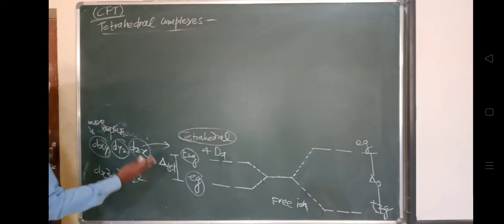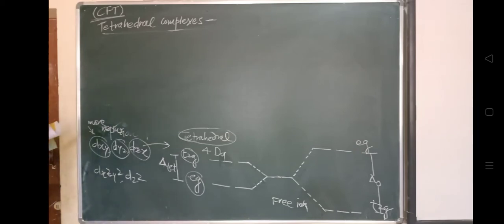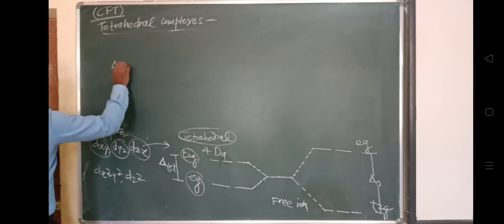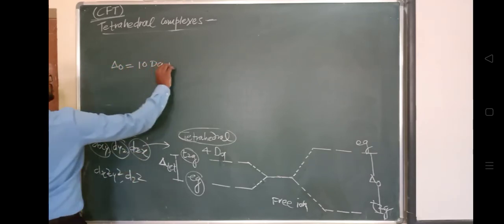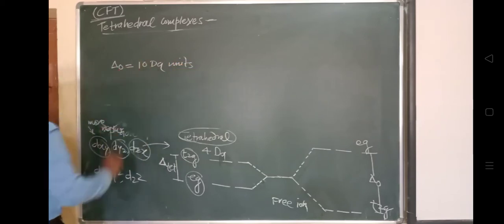And the dq value we have already discussed. This value of dq we have already explained in case of octahedral. In octahedral we already saw that delta naught equals 10 dq units. So we already studied this.